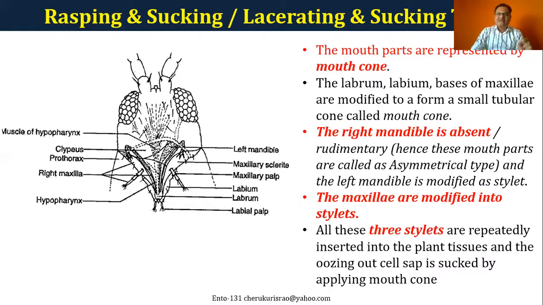The left mandible and both the maxillae are modified into stylets, and with the help of the stylets they suck the sap. So these three stylets are repeatedly inserted into the plant tissues, and it sucks the oozing out sap. So this is a typical mouth part which happens in the thrips.